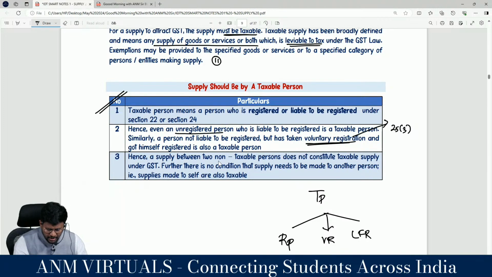Hence a supply between two non-taxable persons does not constitute a taxable supply.